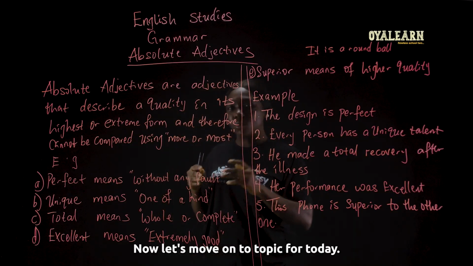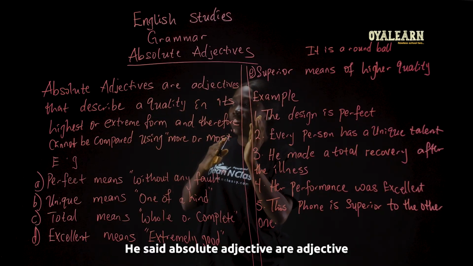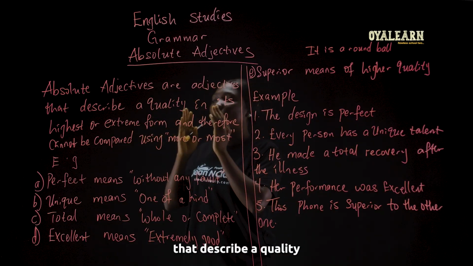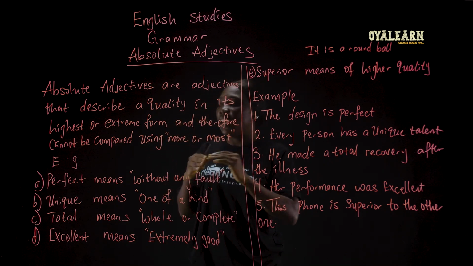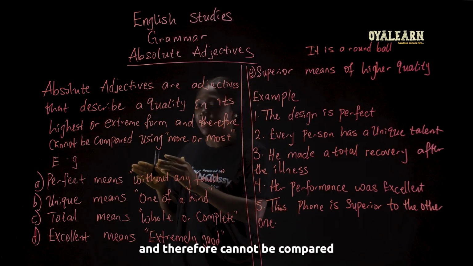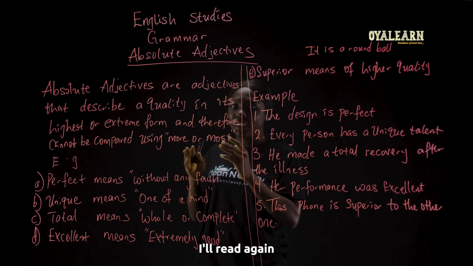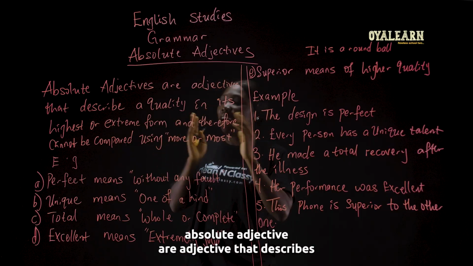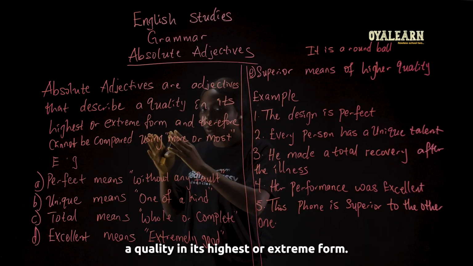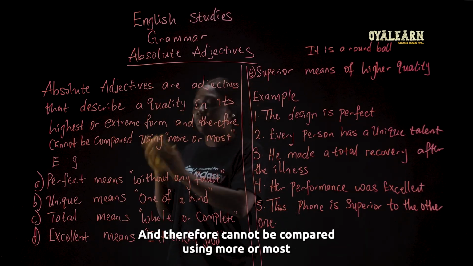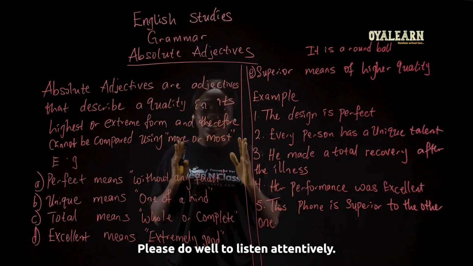Now let's move on to our topic for today. It says absolute adjectives are adjectives that describe a quality in its highest or extreme form and therefore cannot be compared using more or most. I'll read again. Absolute adjectives are adjectives that describe a quality in its highest or extreme form and therefore cannot be compared using more or most. Please do well to listen attentively.